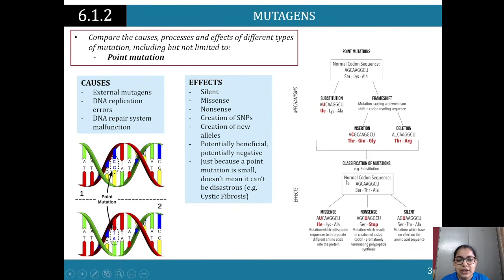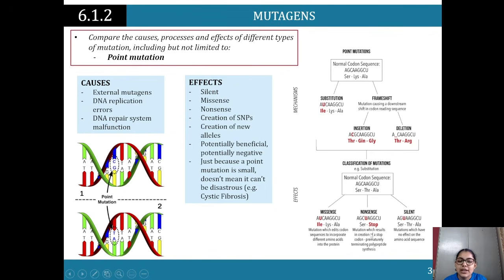Then the classification of mutations. So, for instance, substitution. Now we look at the effect of it. These are the mechanisms: there's a substitution mutation, frameshift mutation, insertion, and deletion. And these are the effects of it. So we've got missense. Missense is when the mutation edits codon sequences to incorporate different amino acids into the protein. So the amino acids here change.